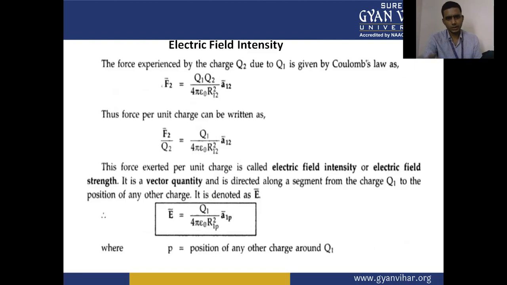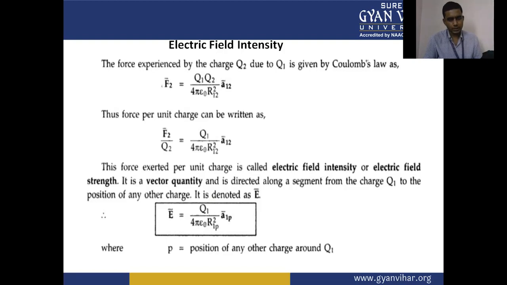Electric field intensity: the force due to the Q1 and Q2 charges, F2, is equal to Q1 Q2 upon 4 pi epsilon naught R1 square. Thus the force per unit charge can be written as F2 upon Q2 is equal to Q1 upon 4 pi epsilon naught R1 square.